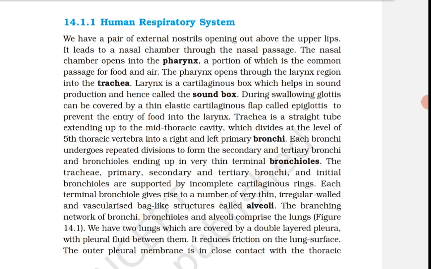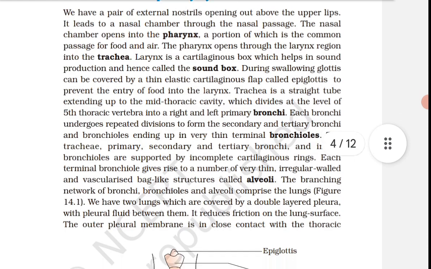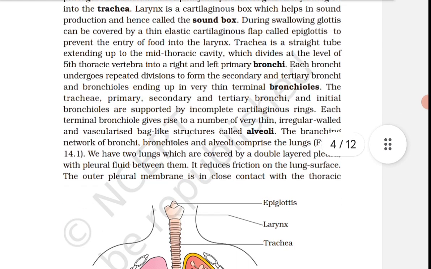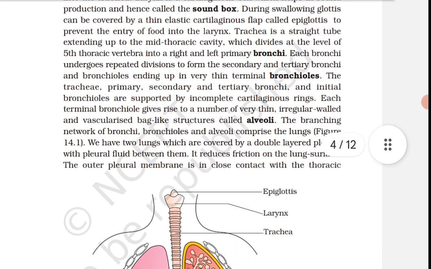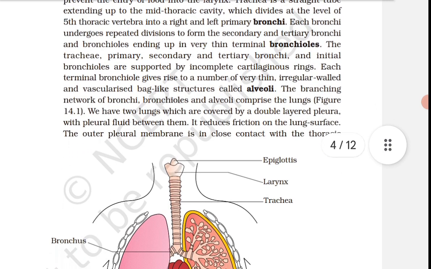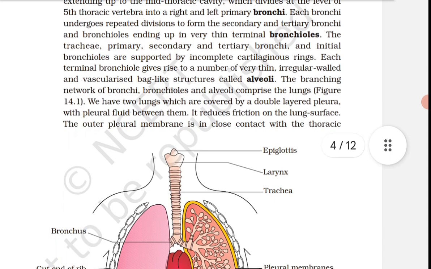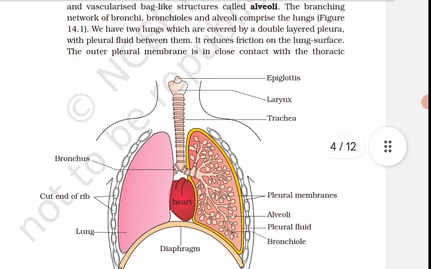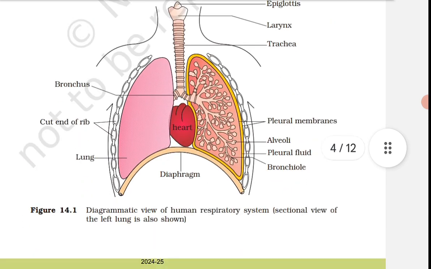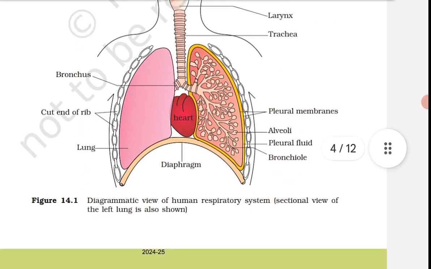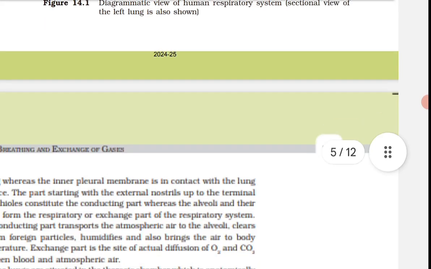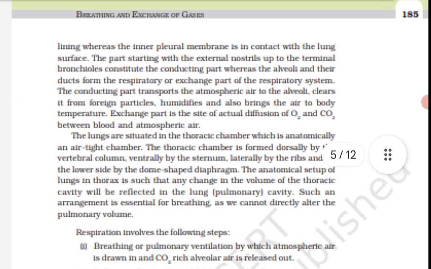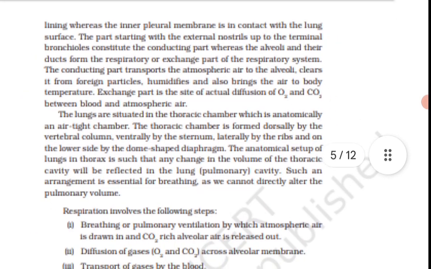Each bronchus undergoes repeated division to form secondary and tertiary bronchi and bronchioles, ending up in very thin terminal bronchioles. The trachea, primary, secondary and tertiary bronchi and the initial bronchioles are supported by incomplete cartilaginous rings. Incomplete can be changed to complete in a question, but the correct answer is incomplete cartilaginous rings.